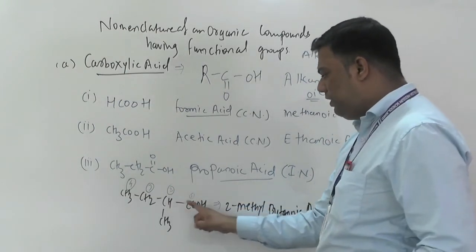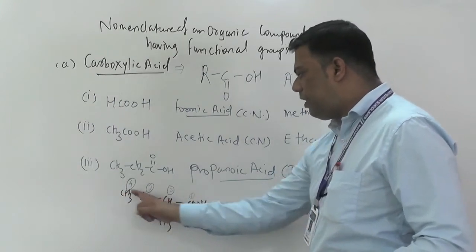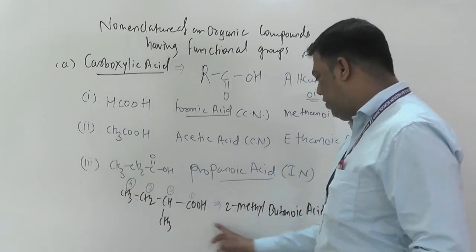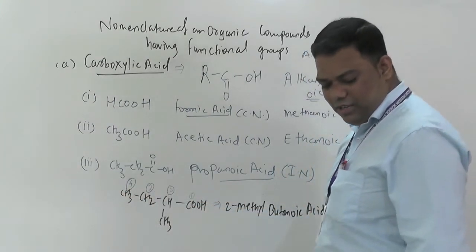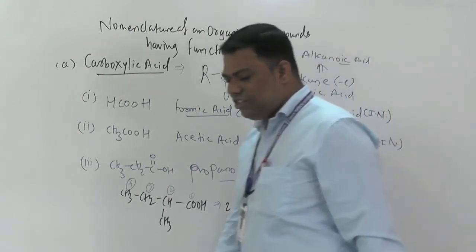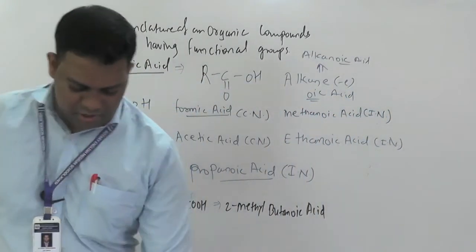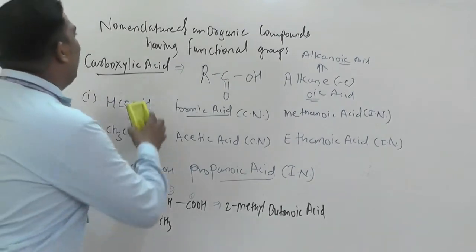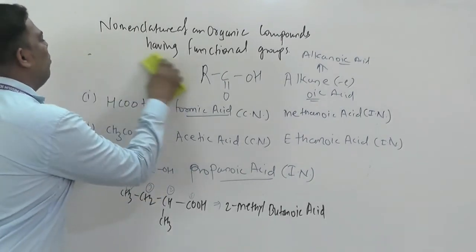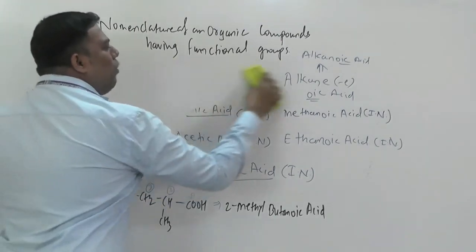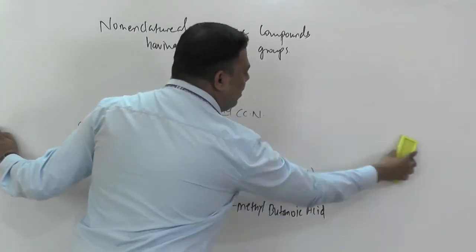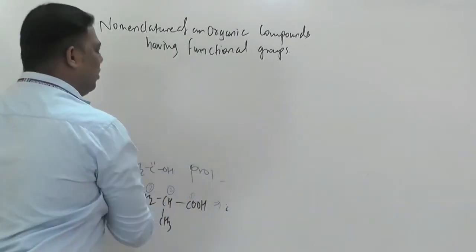Okay, 1 2 3 4, 4 carbon atoms, but 2 methyl, so 2 methylbutanoic acid. Okay, so pay attention on this, very much important part of our these carboxylic acids. So now we will move towards beta here the esters part.